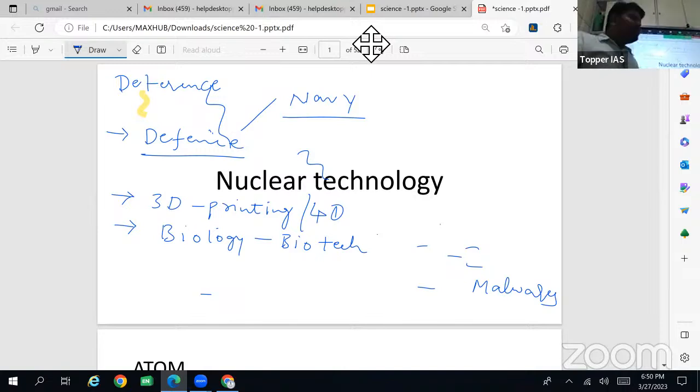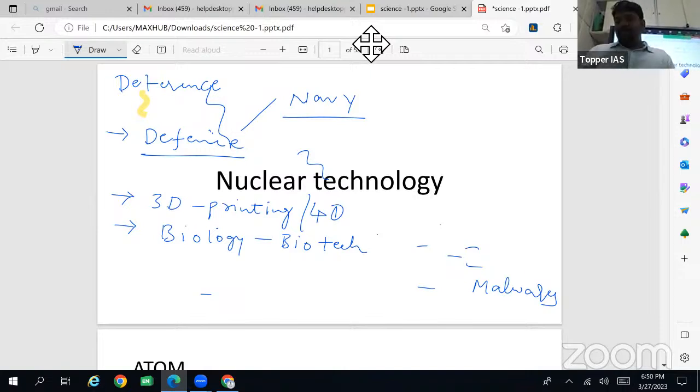Then we will move on to biotechnology: recombinant DNA technology, tissue culture, gene editing, genetic engineering, GM crops, that is genetically modified crops. Then applications of biotechnology and how biotechnology is being regulated in India.